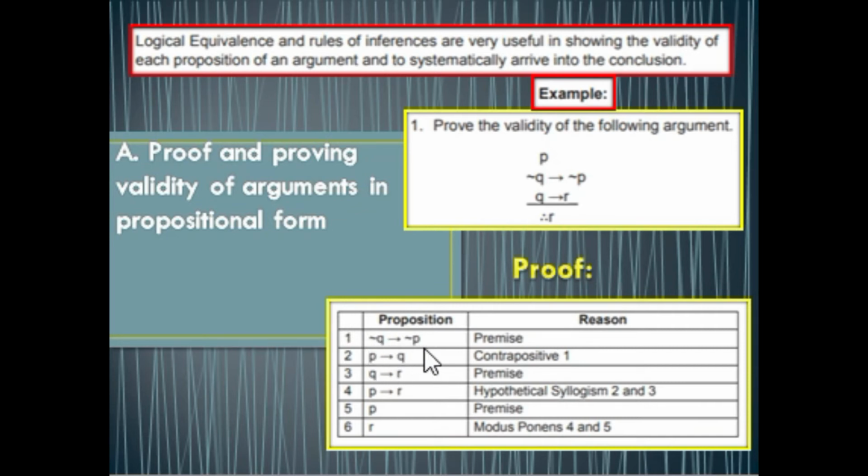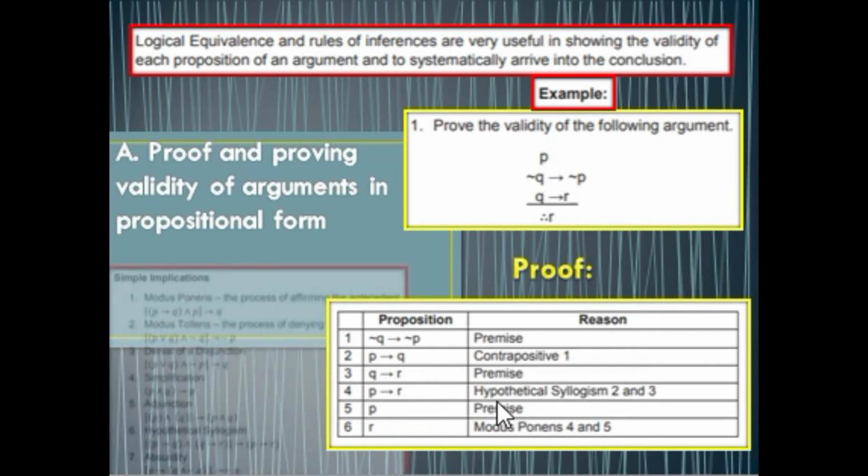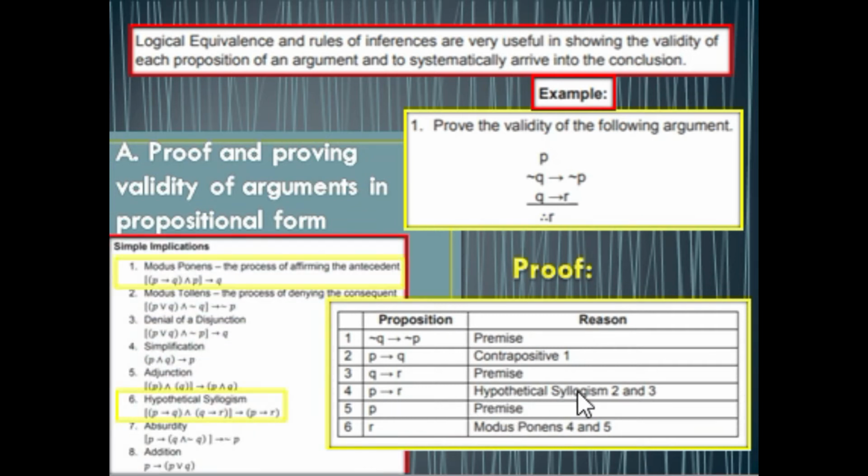In the third one, Q implies R, it's also a premise given in the example. In the fourth one, P implies R. We get this through hypothetical syllogism 2 and 3. So we have P implies Q and Q implies R is just P implies R. In the fifth proposition, P, that is also given in the example, which is a premise. Through modus ponens 4 and 5, we have P implies R and P is just R.